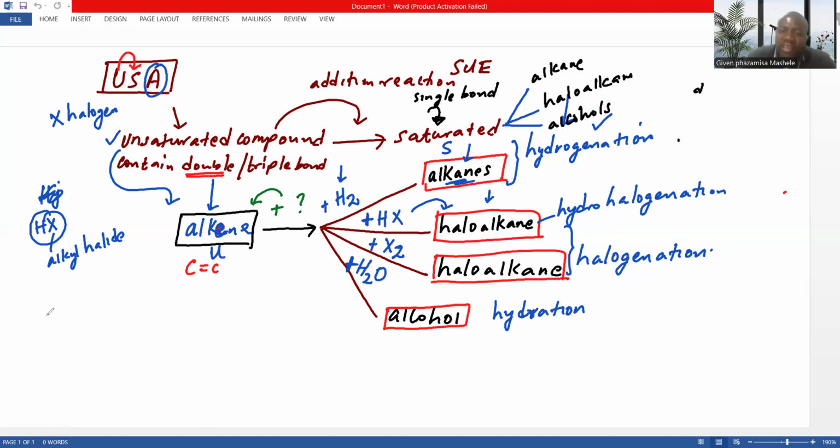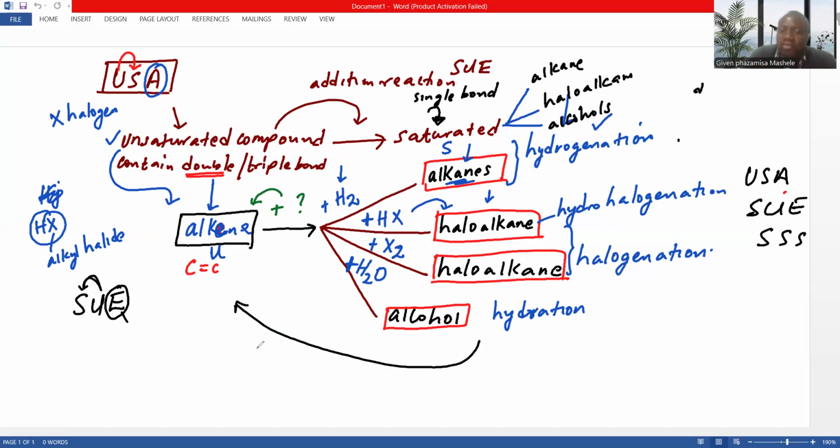Now, the elimination is actually the reverse process of addition, because now we are saying use SU. Remember I said USA, SU, triple S. So it means we are now moving from saturated to unsaturated, then it will be an elimination reaction. So when you know addition reaction, it will be easier to understand elimination reaction, because it's the reverse process of addition reaction. So whatever we have added, we need to remove it.